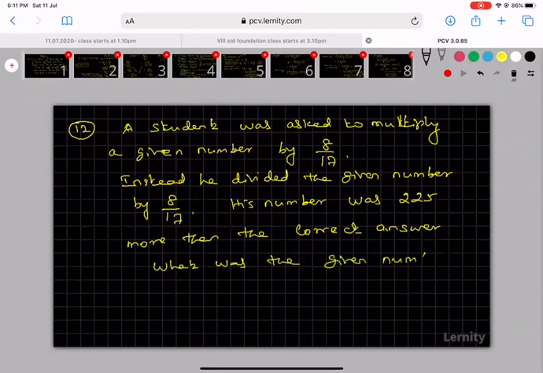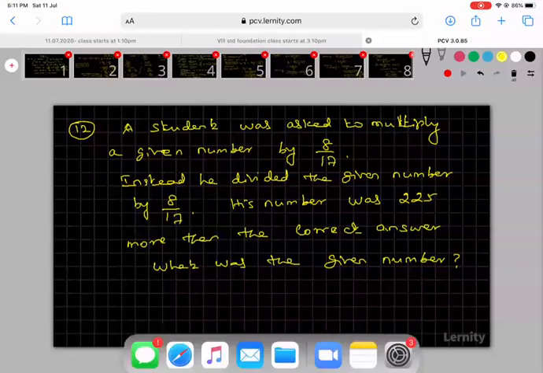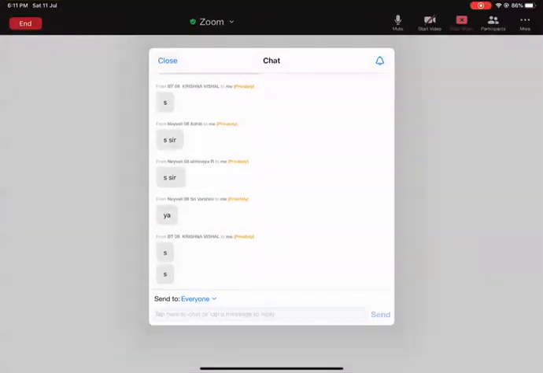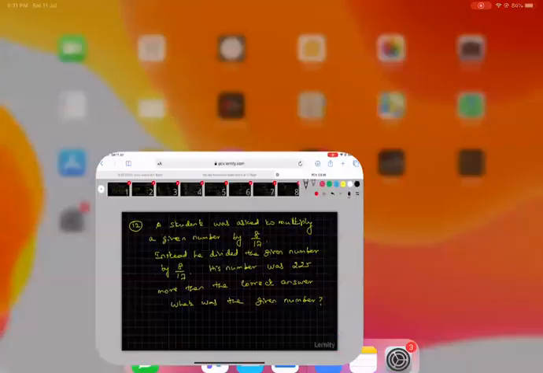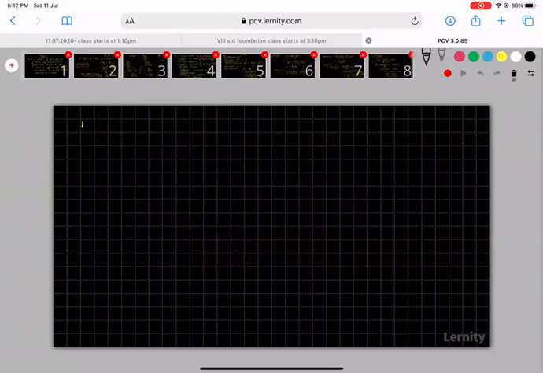This is the problem they have given. A student was asked to multiply a given number by 8 by 17. Instead, he divided the given number by 8 by 17. His number was 225 more than the correct answer. What was the given number? This is the problem they have given. Shall I move to the problem, sir? Okay. So you see here, the solution for this is the answer. You see here, student asked to do.